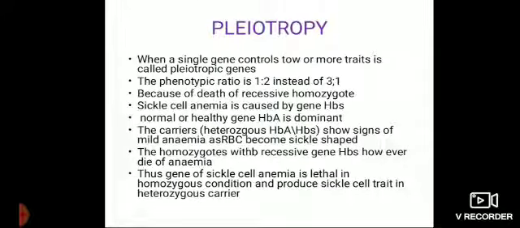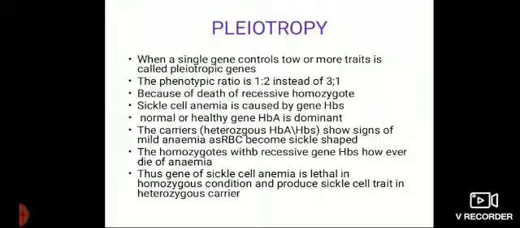Now what is pleiotropy? When a single gene controls two or more different traits, it is called a pleiotropic gene, and the phenomenon is called pleiotropy or pleiotropism.